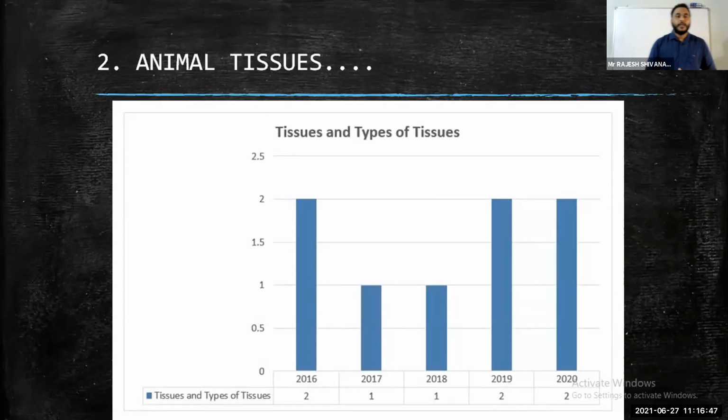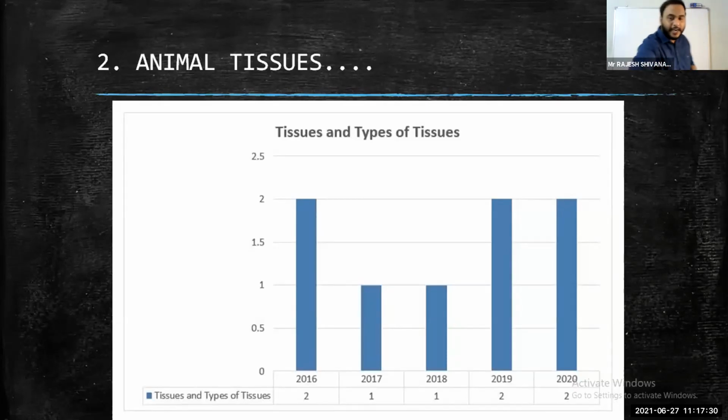And if you observe the trend, in 2020, that means the 2020 batch, they asked 2 MCQs from this structural organization in animals chapter. This is a chapter that we should not neglect, because 2 MCQs also will make a lot of difference. We know the percentile system. 99.9 percentile is different, 99.0 percentile is different. 99.9 means first rank, 99.0 means maybe 10th rank, like that. So percentile may vary. Each and every question is very important in the NEET examination.